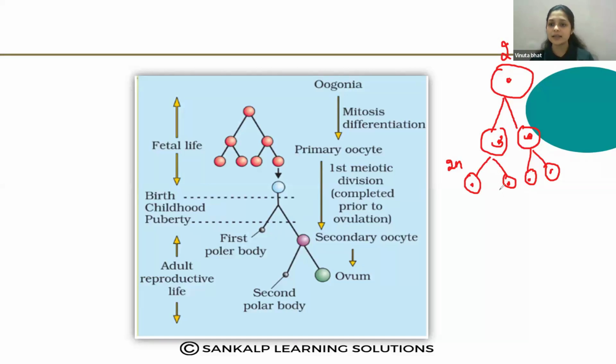Next, just imagine, this is the primary oocyte. One of the oogonial cells will undergo the maturation and become a primary oocyte.